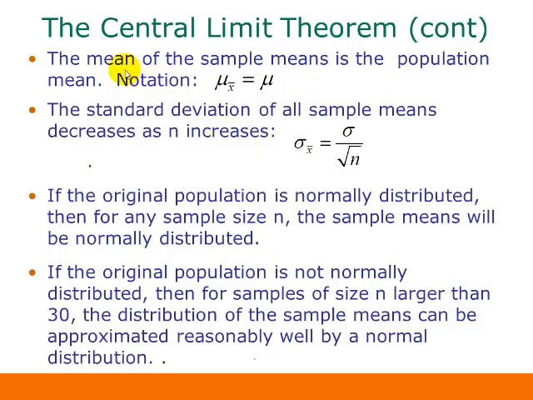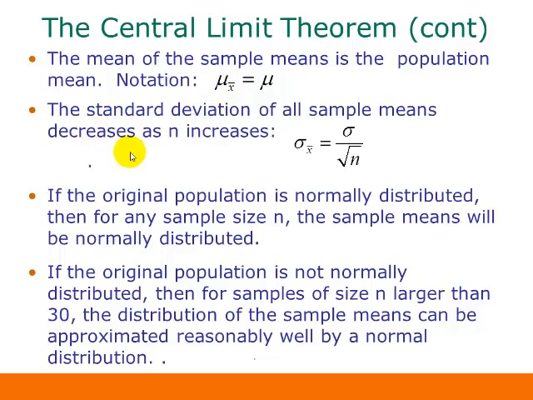First of all, the mean of the sample means is going to be the same as the population mean. So in other words, our expected value for our sample means is going to be our population mean. So this is the easiest formula you'll see in this class because all you have to do is say what was the population mean. You don't have to do anything to the number, you just write it down.